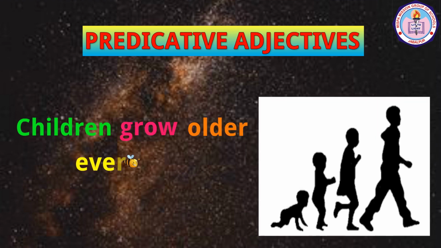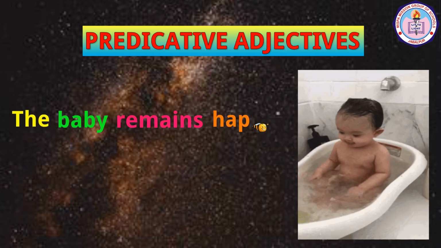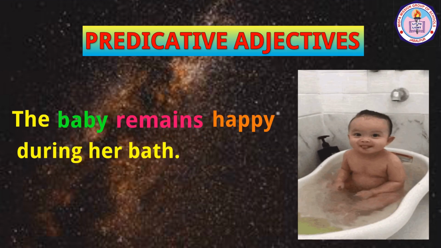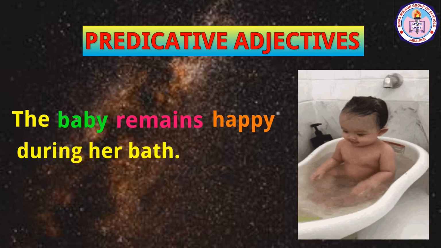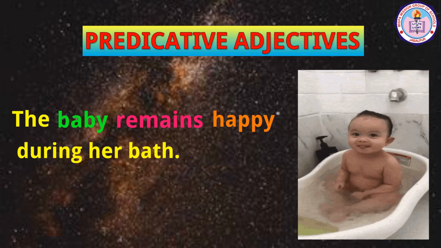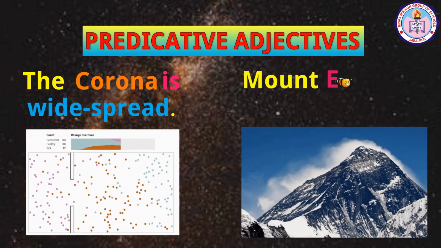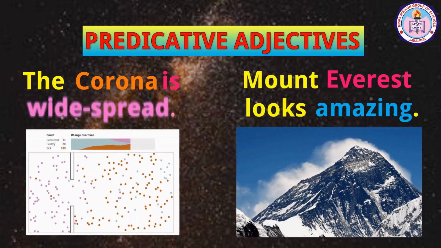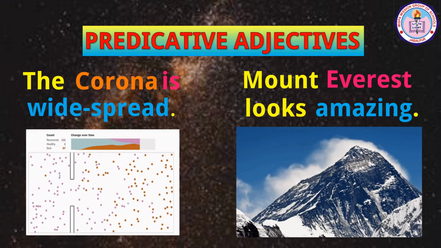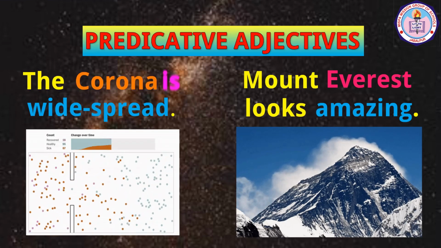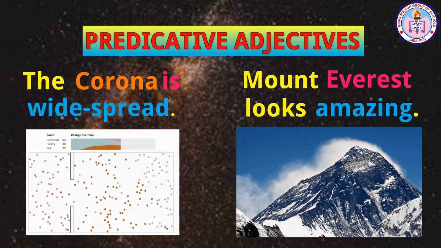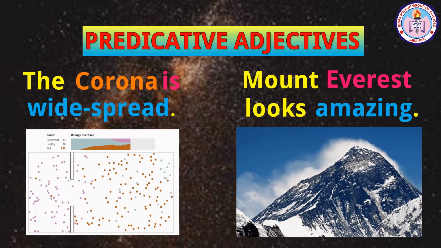Children grow older every day. Here, older is the adjective that modifies the noun children and plays the role of the predicate of the verb grow. The baby remains happy during her bath. Here, happy is the adjective that modifies the noun baby and stands as the predicate of the verb remains. The corona is widespread. Mount Everest looks amazing. Widespread is the adjective of corona and plays the role of the predicate of the verb is. Everest is the noun and its adjective is amazing and holds the position of predicate.